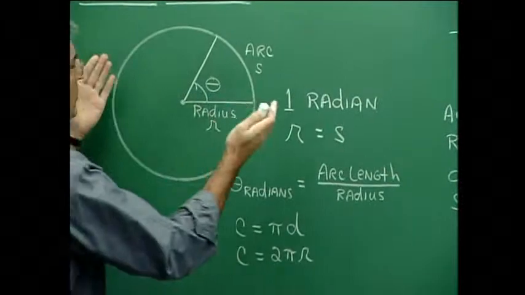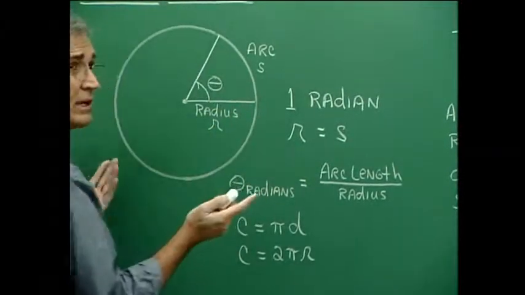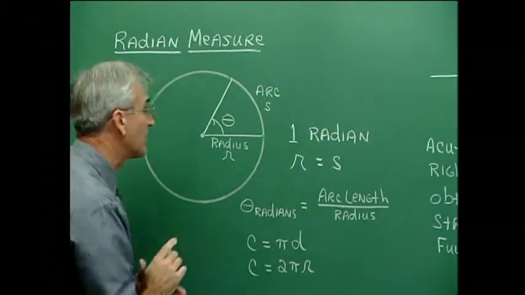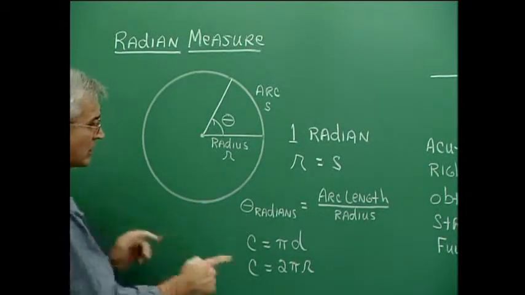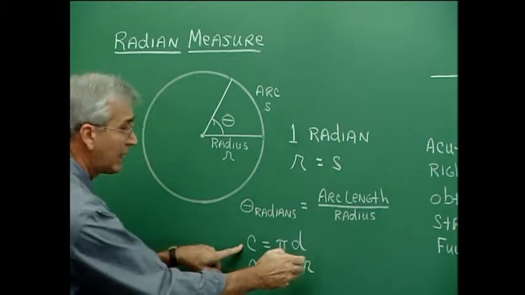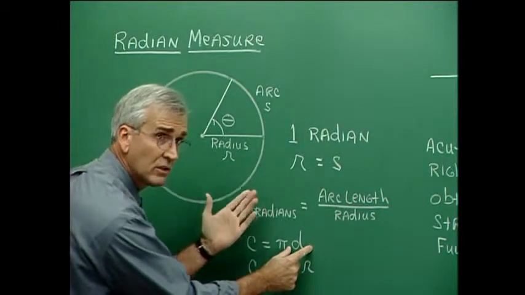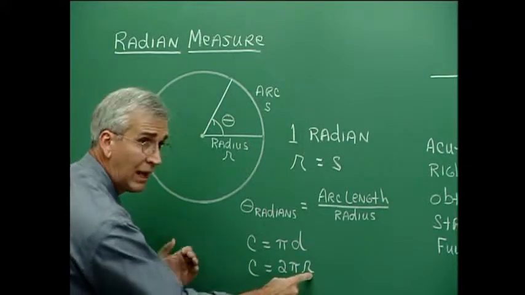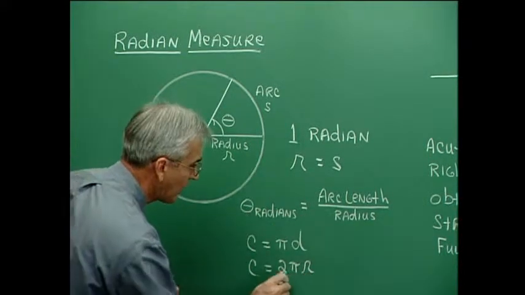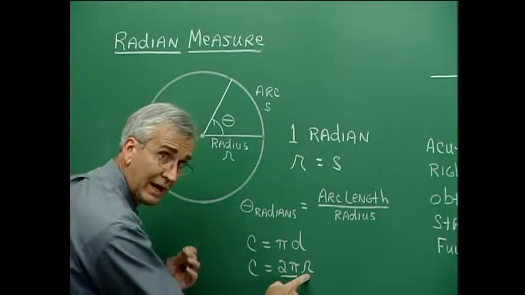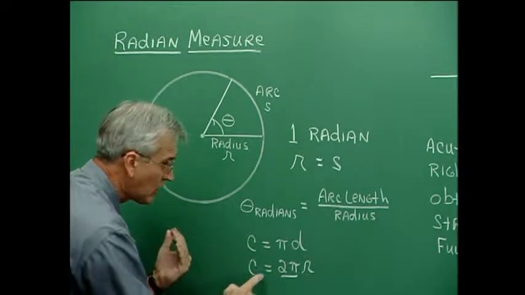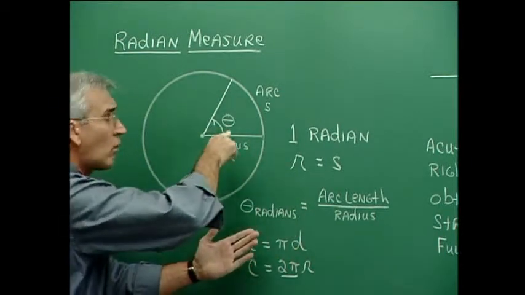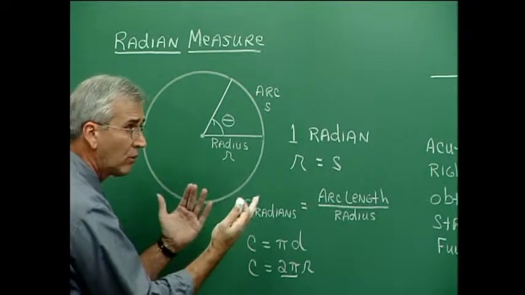Now, what about the number of radians for the entire circle? Well, that's pretty easy to calculate because we have an arc length for the entire circle. It's the circumference of the circle. Now, we know that the circumference is pi times the diameter of the circle, but a diameter is just 2 times the radius. And so our formula becomes circumference is 2 pi r. Well, how many radius units do we have here? We have 2 pi times the radius for our circumference. So we have 2 pi radians as the angle for our full circle, or 1 full revolution.